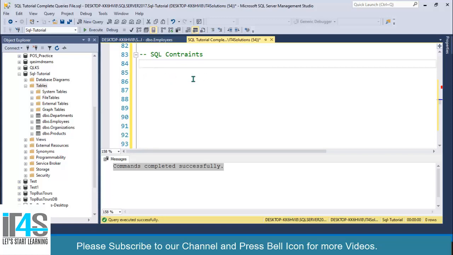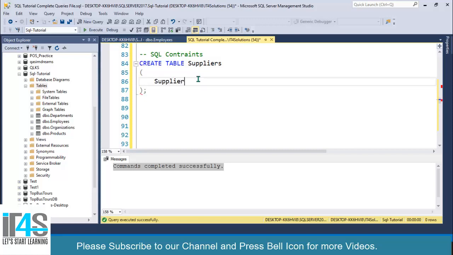Okay, so let's understand how to create these constraints. Create table, and then I will write the table name as suppliers. Okay, and then I will use these parentheses and a semicolon over here. This is not necessary, but it is good practice to use this one.